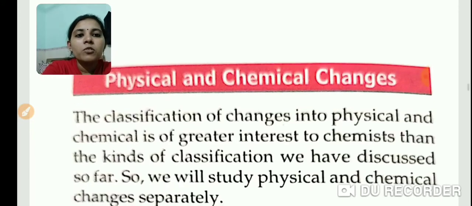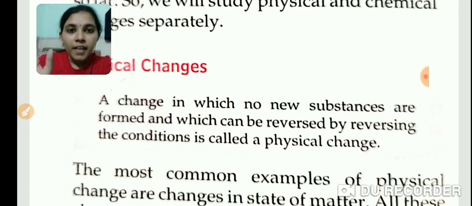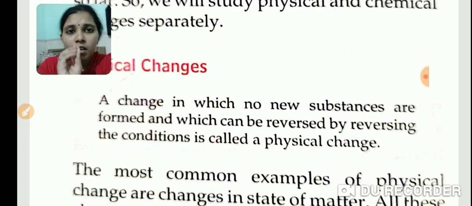So, the first change is physical change. A change in which no new substances are formed and which is reversible is called a physical change. For example, ice changes to water, H2O only, it is not changed to HCl.